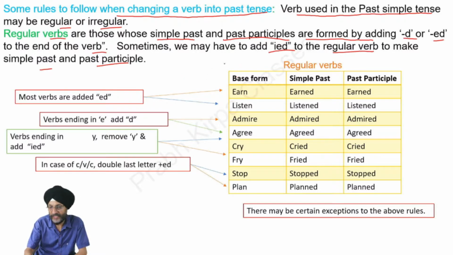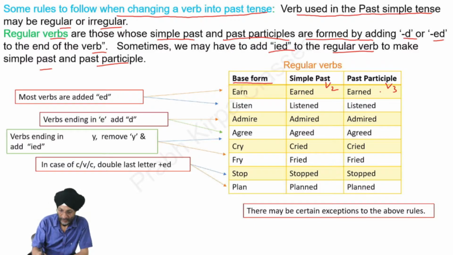You can see from this that this is the base form of the verb, for example listen, admire, and this is the simple past form, that is the second form of the verb, and the past participle is the third form of the base form of the verb. Then what are these rules?